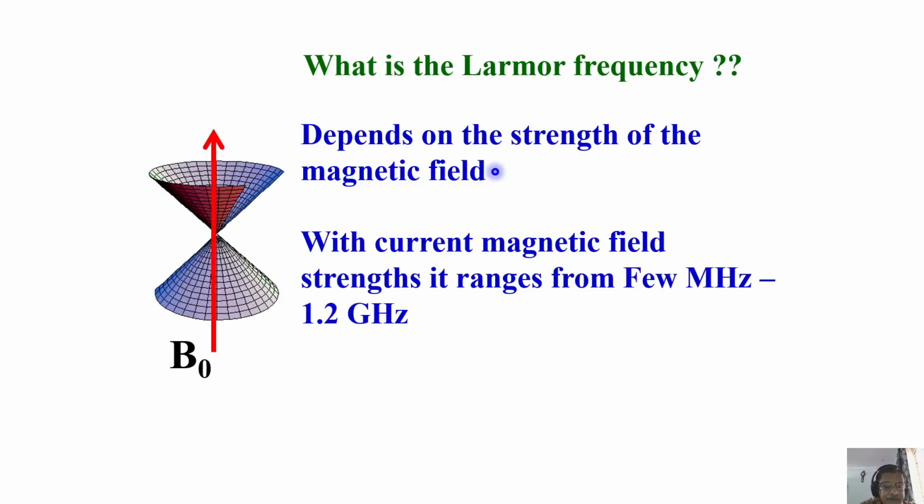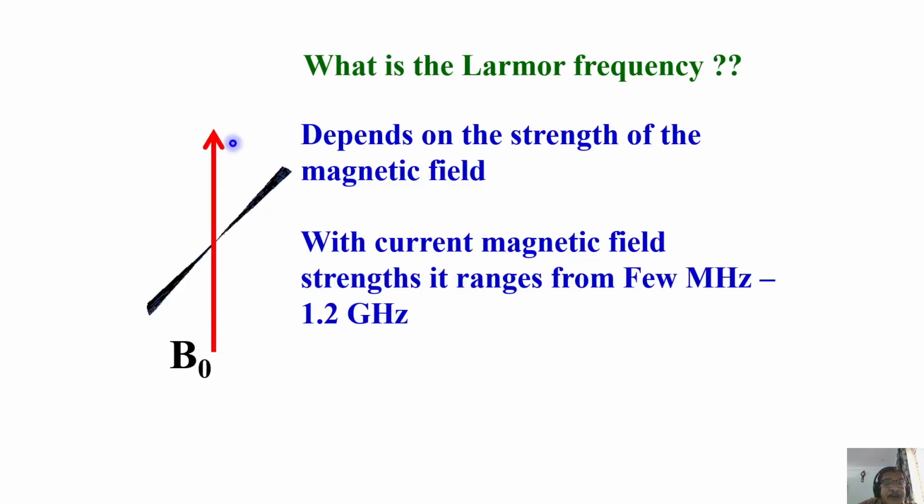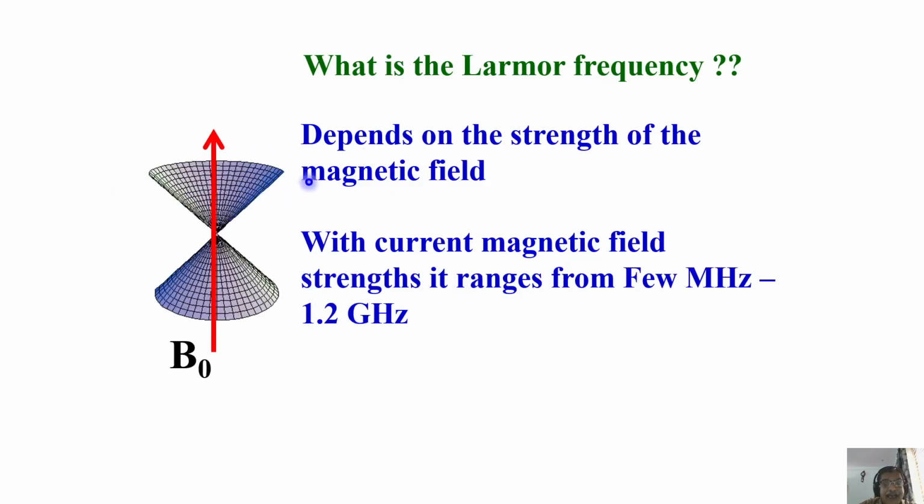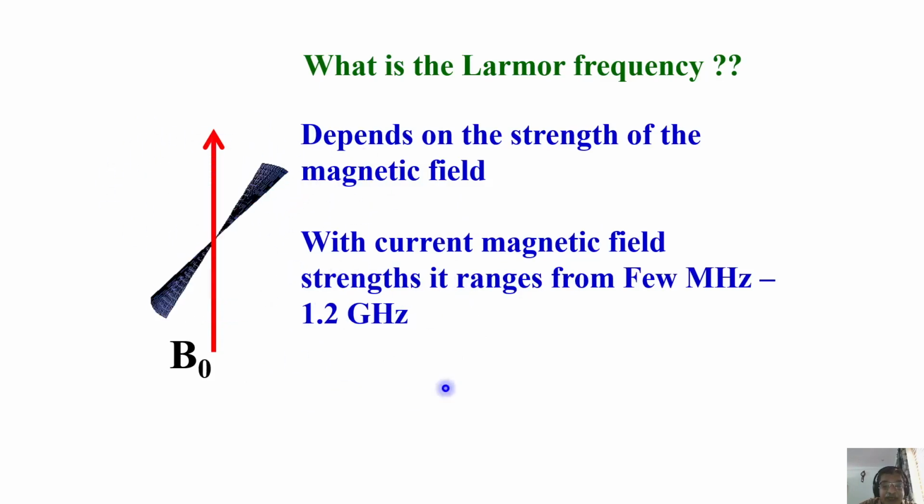In the current day, we have varieties of spectrometers of various frequencies, up to even 1.2 gigahertz, which is going to come to the market soon, or at least 1 gigahertz, which I know. If I say the spectrometer's frequency is 1 gigahertz or 1.2 gigahertz, that is the precession frequency.